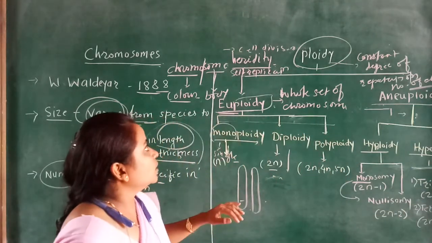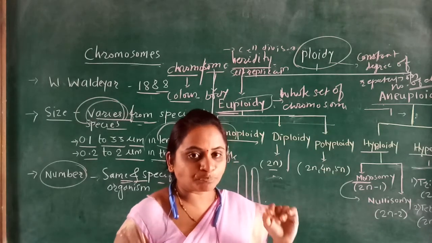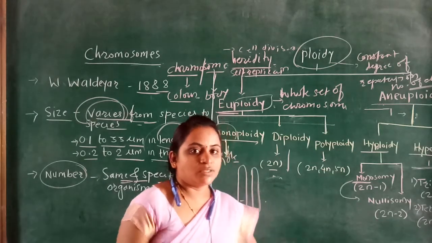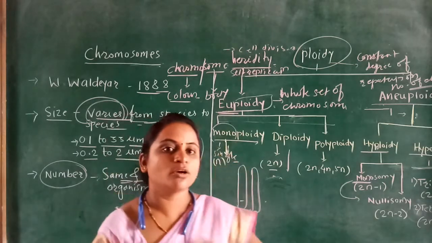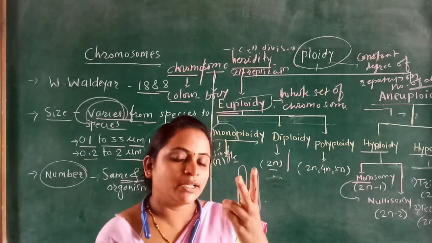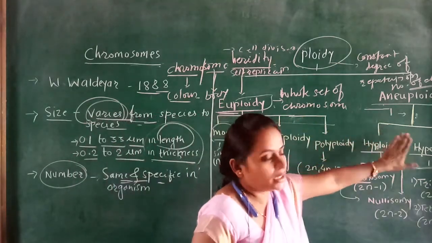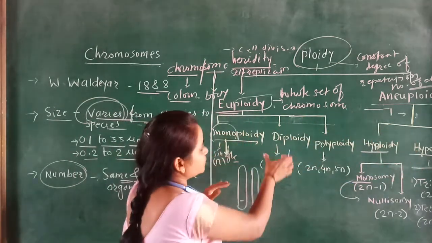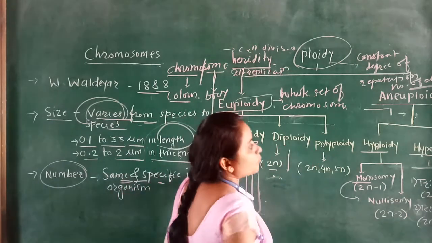Okay, when the question is asked about the number of chromosomes, the ploidy which is responsible for the constant degree of counting of chromosome number is divided into two types, euploidy and aneuploidy. Euploidy contains three different types: monoploidy, diploidy and polyploidy.